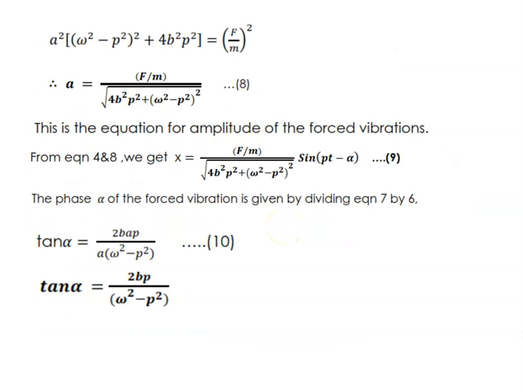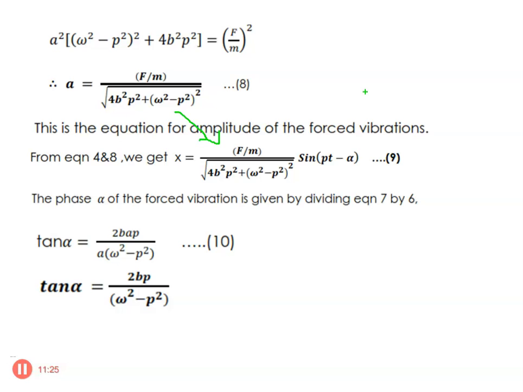So the final equation will become like this: a square into omega square minus p square the whole square, plus 4b square p square. The a square is common in both cases, so I am taking a square outside. So a is equal to f by m over the square root of 4b square p square plus omega square minus p square the whole square. In that expression x is equal to a sin (pt minus alpha), we got what a is here. So we got the final solution: x is equal to f by m over the square root of 4b square p square plus omega square minus p square the whole square, times sin (pt minus alpha).